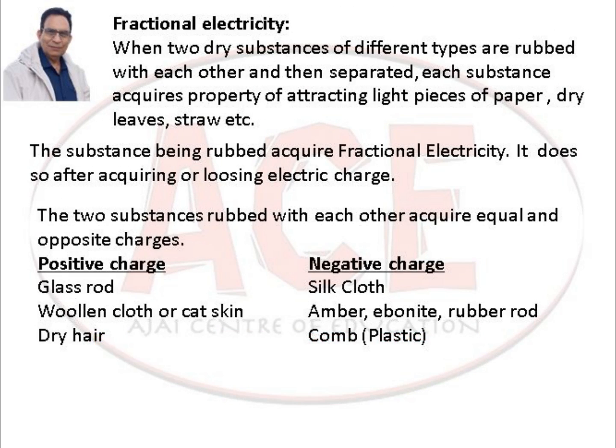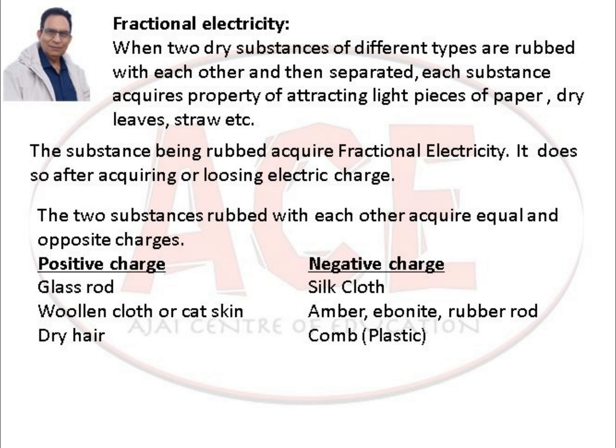Frictional electricity: when two dry substances of different types are rubbed with each other and then separated, each substance acquires the property of attracting light pieces of paper, dry leaves, straw, etc. The substance being rubbed acquires frictional electricity. It does so after acquiring or losing electric charge. The two substances rubbed with each other acquire equal and opposite charges.